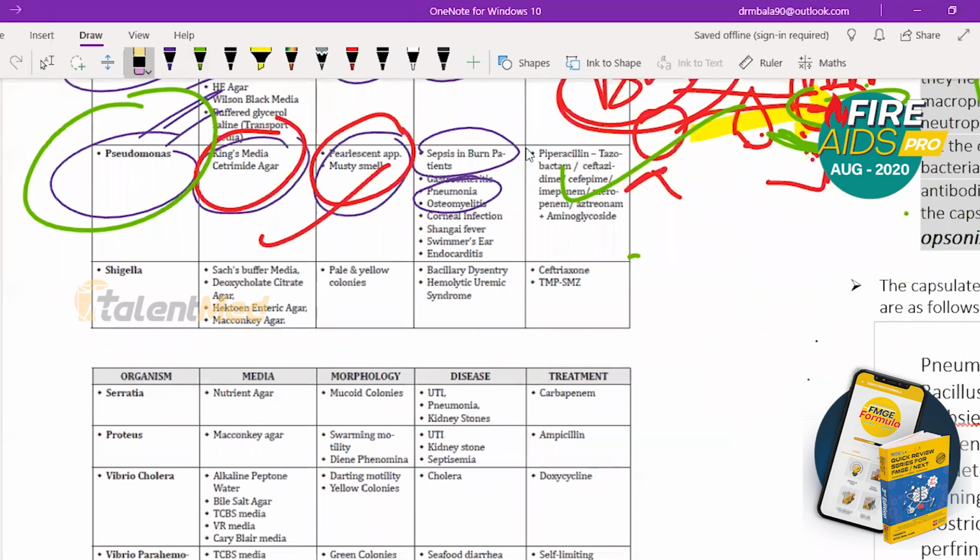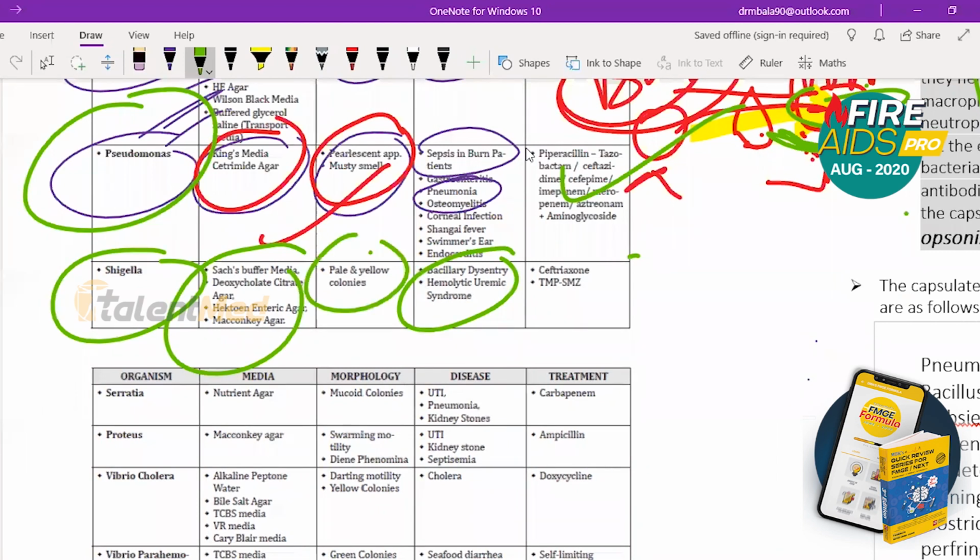Then the next is Shigella. Shigella causes bacillary dysentery and hemolytic uremic syndrome. So Sachs buffer media is used, DCA agar is used, HE agar is used, MacConkey agar is used. Pale yellow colonies are produced. So with Shigella, you need to remember all these colonies and all these points. But the first point I want you to remember, Shigella means you must remember bacillary dysentery, because that is the most commonly asked MCQ.